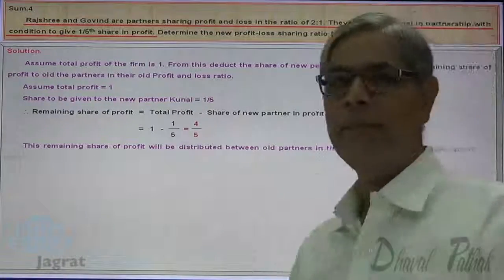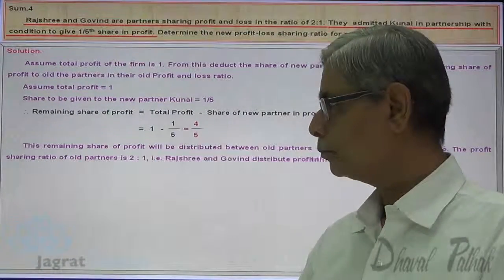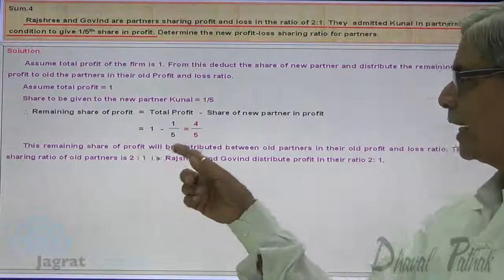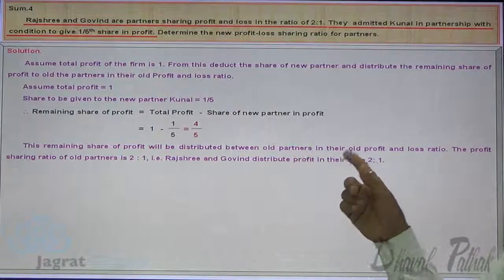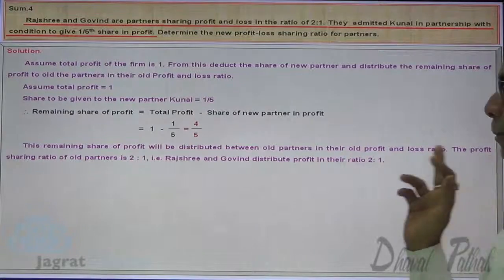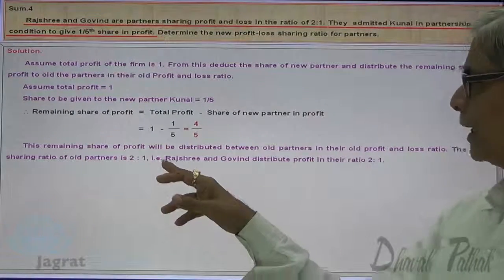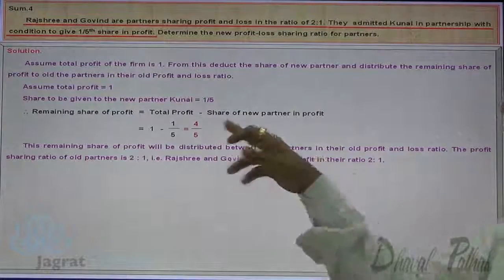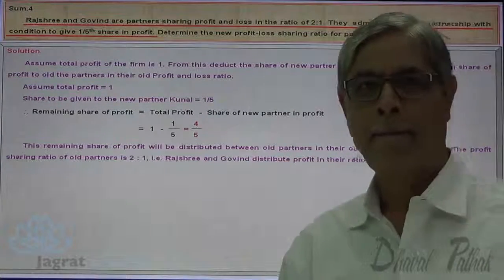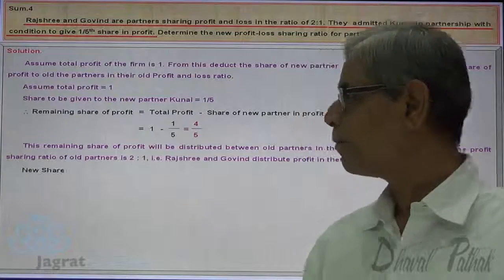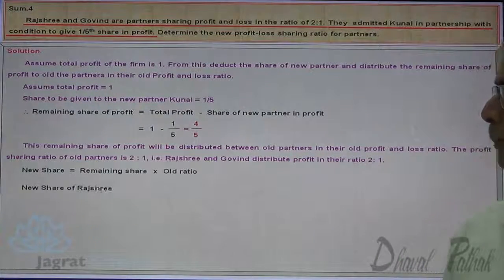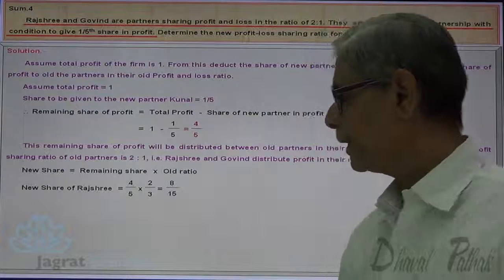Now this 4/5 remaining share in profit will be distributed between old partners in the old profit sharing ratio. The profit sharing ratio of old partners is 2:1. That is, Rajeshri and Govind distribute this profit in the ratio of 2:1. Now let us find out. New share is equal to remaining profit into old ratio. So for Rajeshri, 4/5 into 2/3: 4 2s are 8, 5 3s are 15.